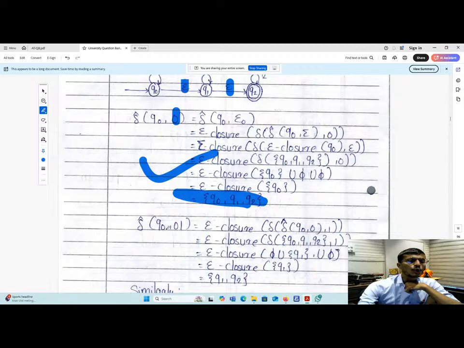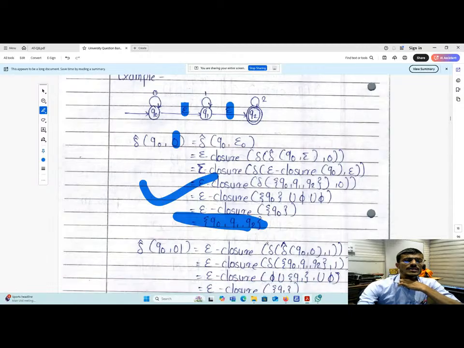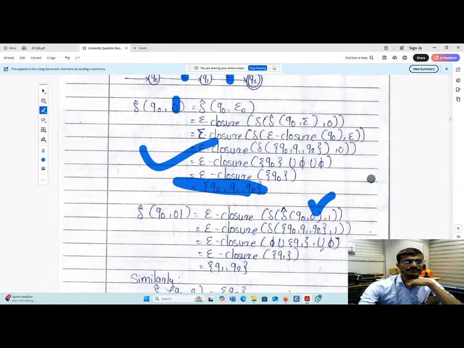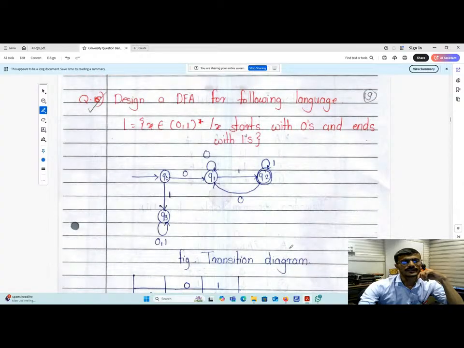Then q naught comma 0 1, again q naught comma 0 1 means you have to perform 0 and 1. So perform this. Similarly, q naught of 2, go for this one.